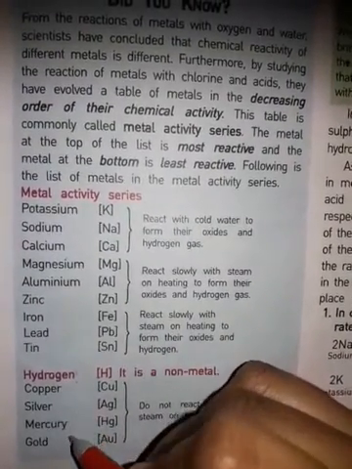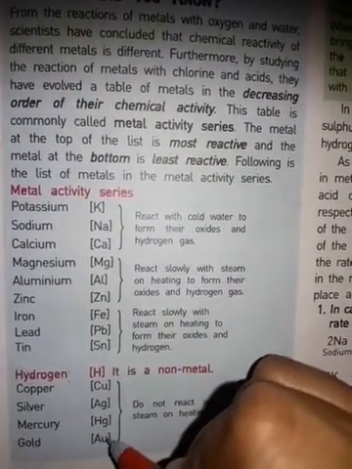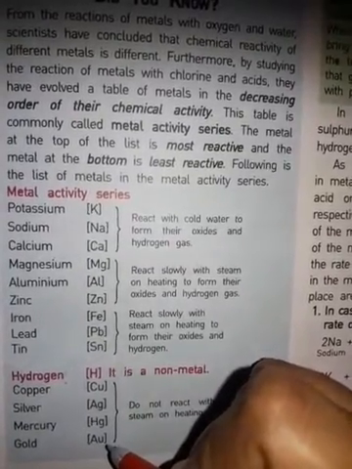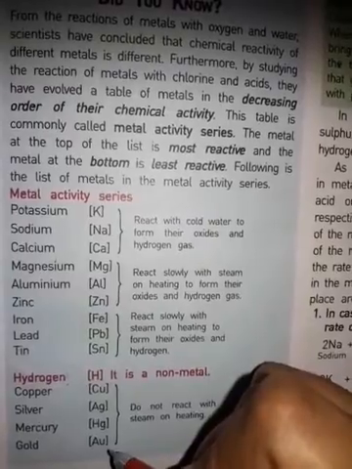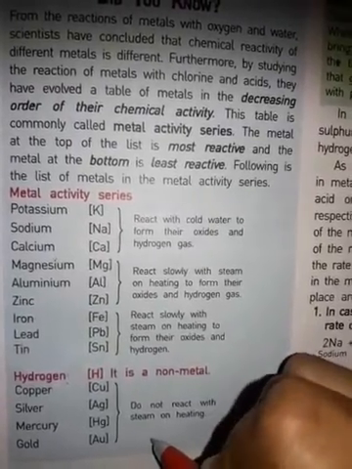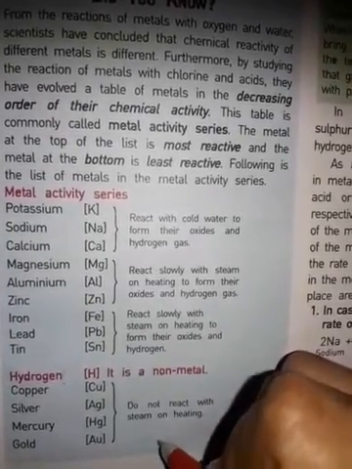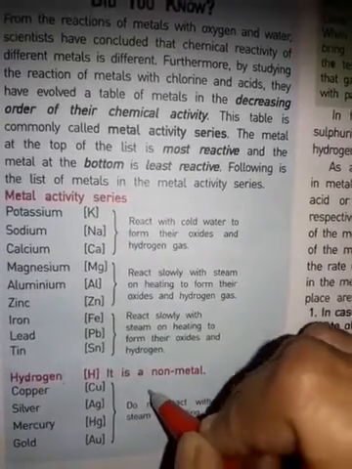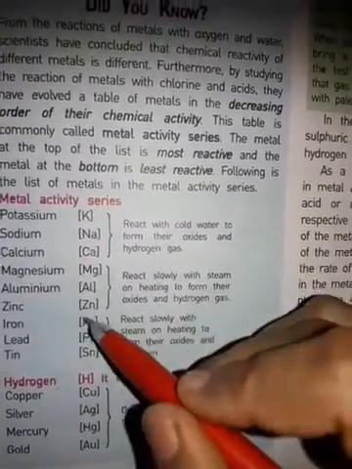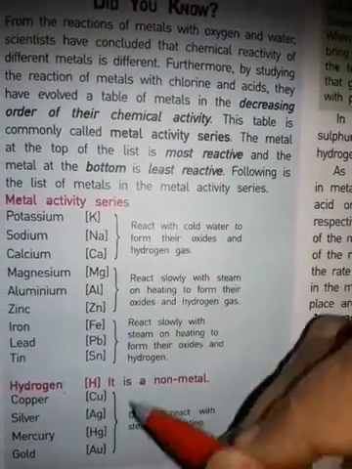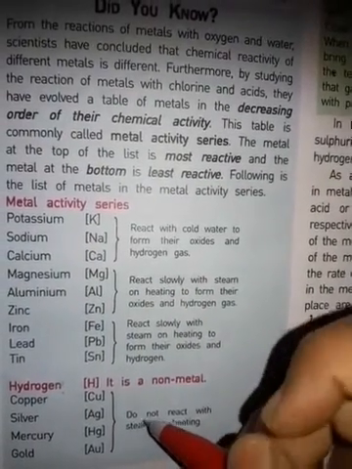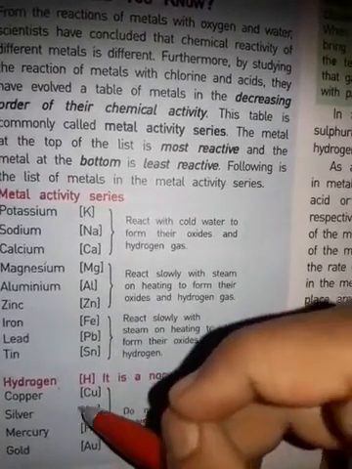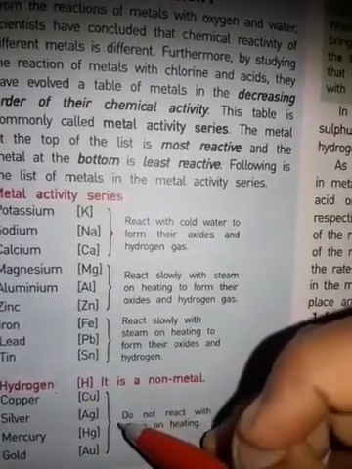Copper, silver, mercury, gold will not react with water or dilute sulfuric acid or dilute hydrochloric acid, and they do not displace hydrogen. Hydrogen gas will not form. The non-metals will react, their oxides will form, and hydrogen gas will be released. But in this case, hydrogen is not formed, and hydrogen gas is not released.